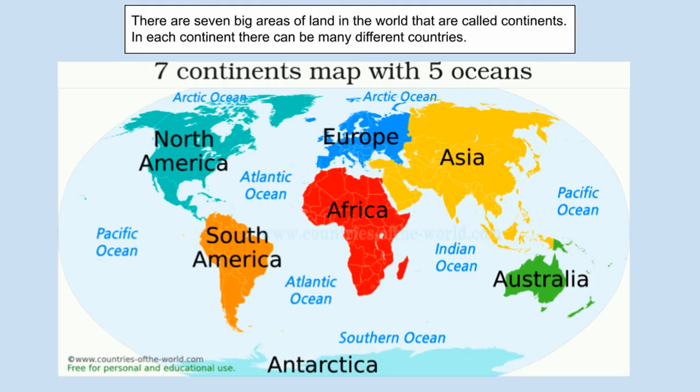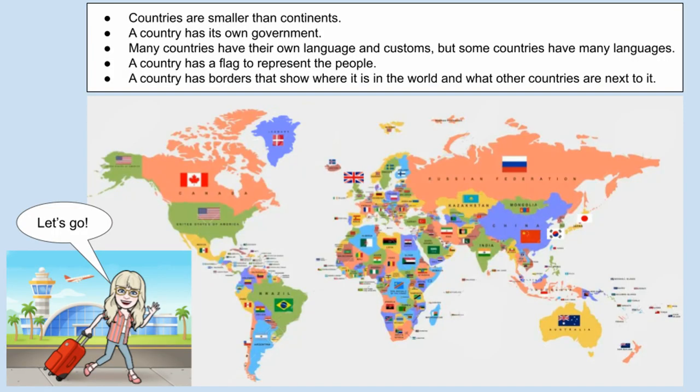Do you know the difference between continents and countries? There are 7 big areas of land in the world that are called continents. In each continent, there can be many different countries. Countries are smaller than continents.